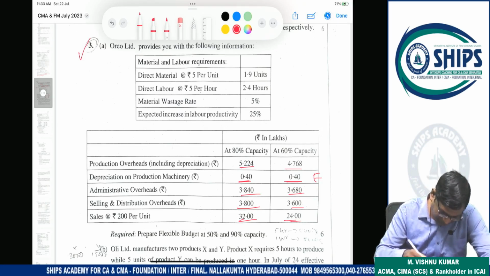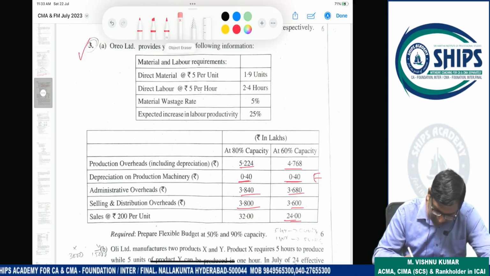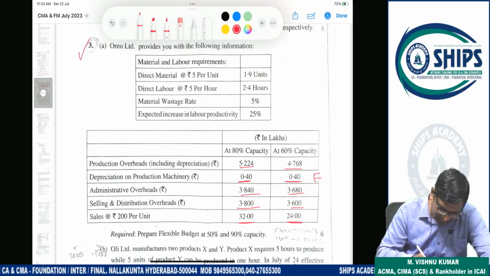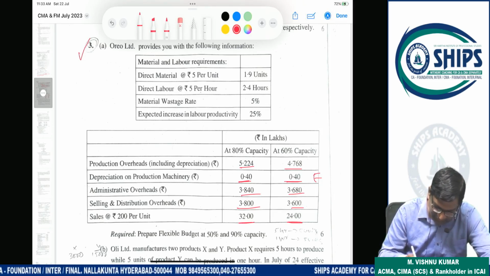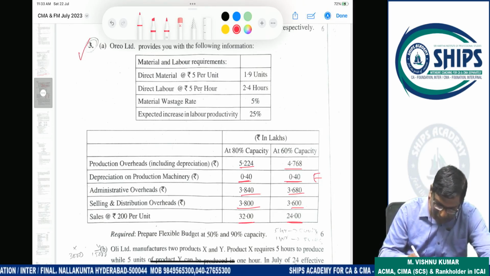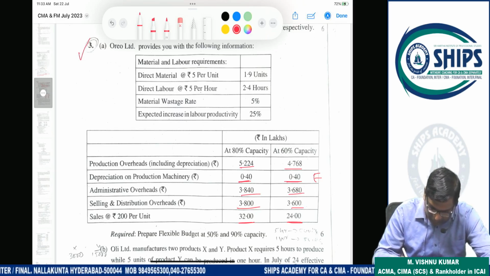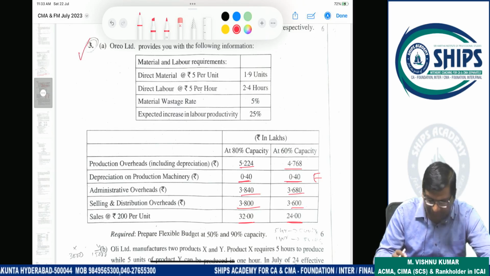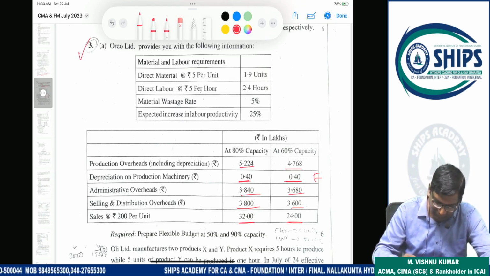See, first, your sales is how much? 32 lakhs and 24 lakhs. So 32 lakhs divided by 200, you will get the number of units produced and sold. Here also, 24 lakhs divided by 200, you will get the number of units produced and sold. So first we will calculate the number of units produced and sold.